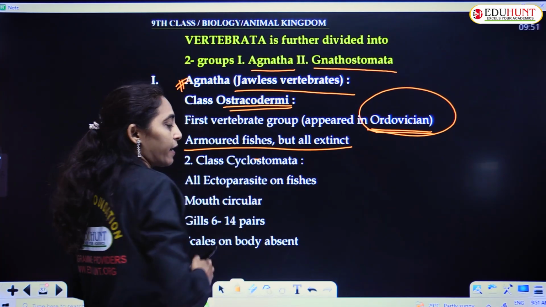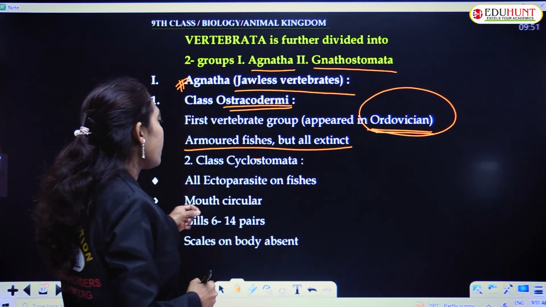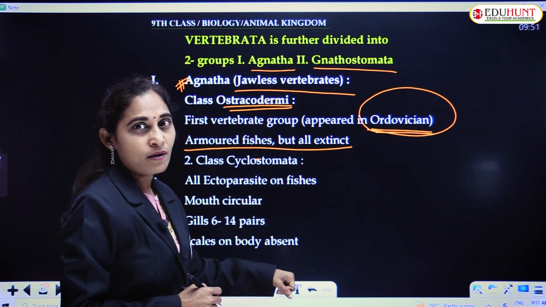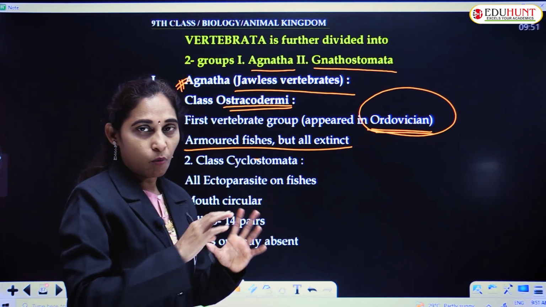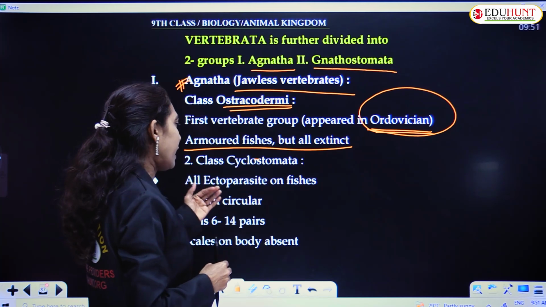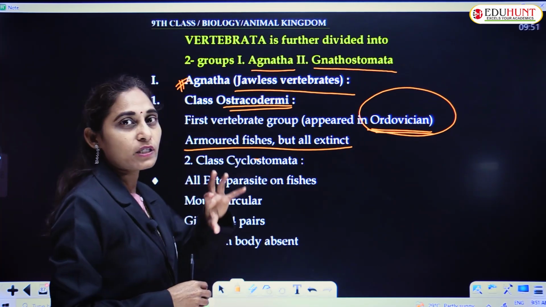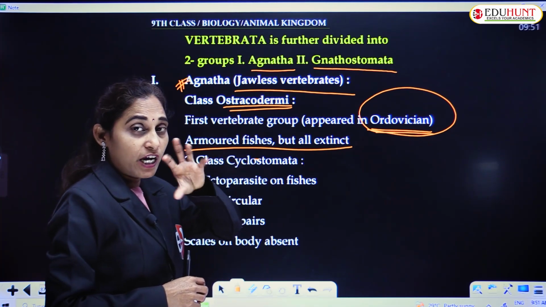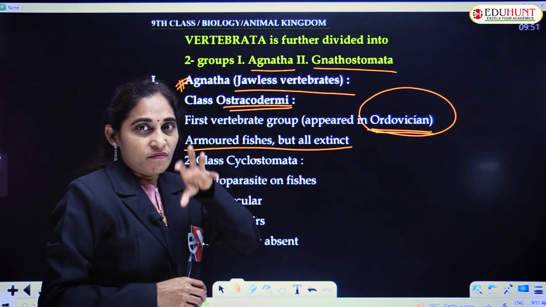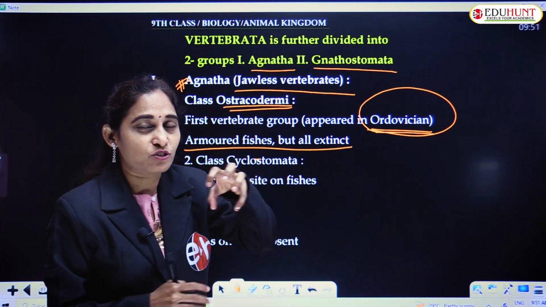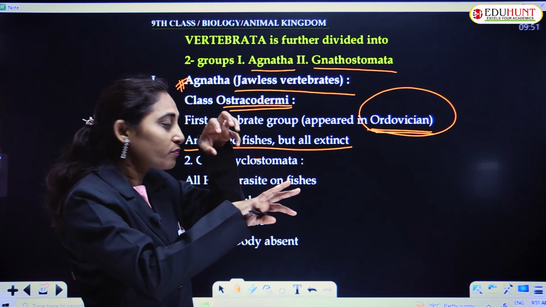Second class is Cyclostomata, and all are ectoparasites on fish. They hang over the body of the fish. Their mouth is circular in shape, like a suction cup, and with the help of that mouth they attach to the body of the fish.